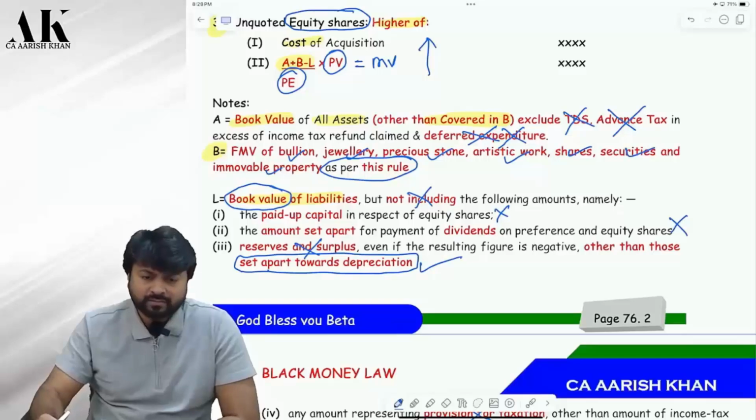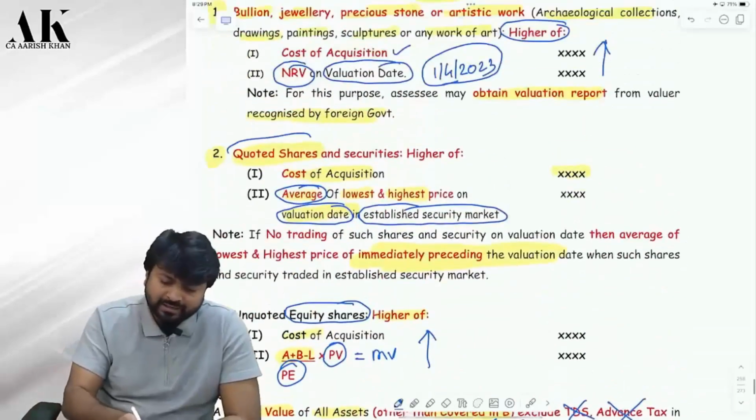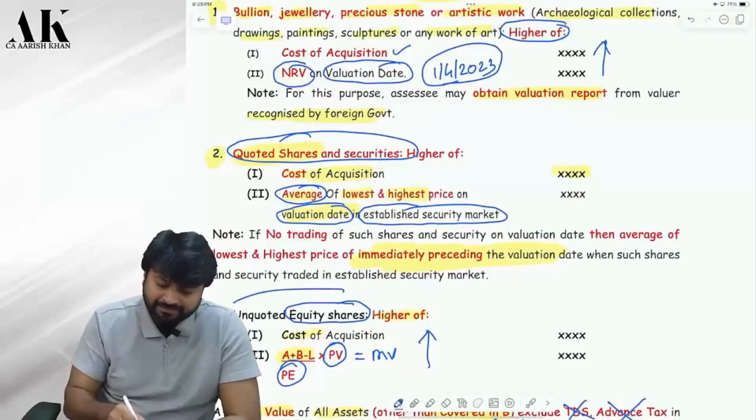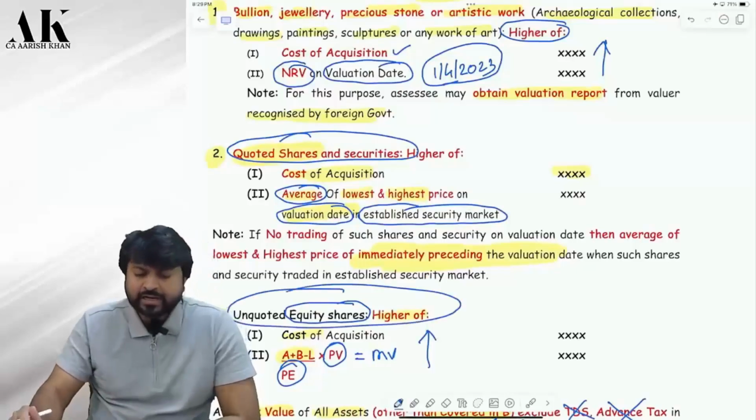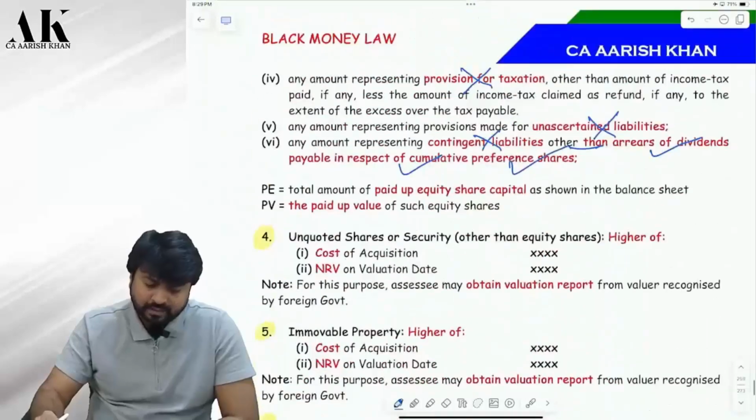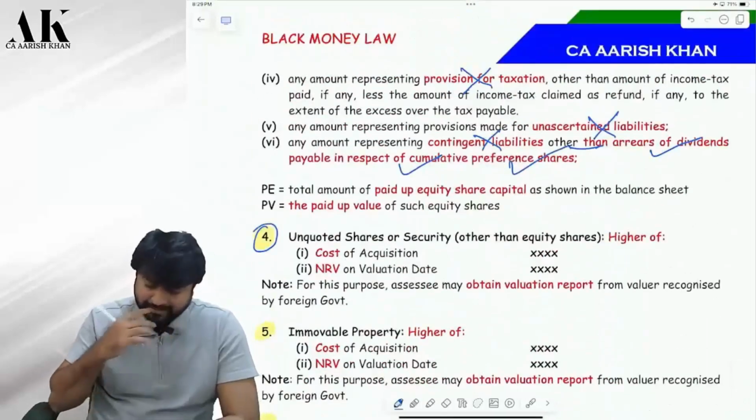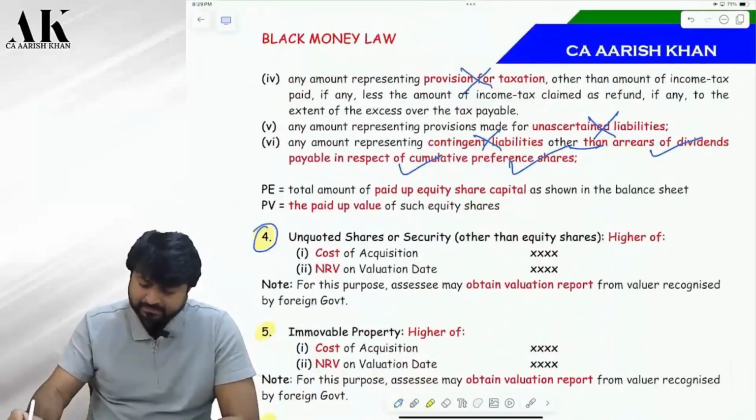Okay. Now, just go through the second and the third point once again. The heading. Second point covers quoted shares and securities. Third point covers only unquoted equity shares. Correct? Now come to the fourth point.